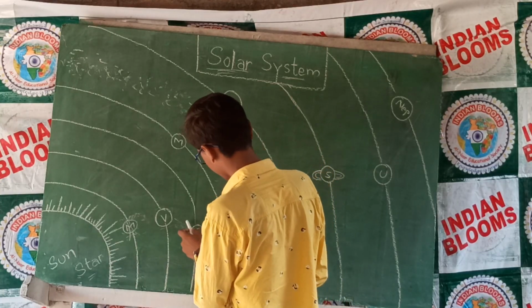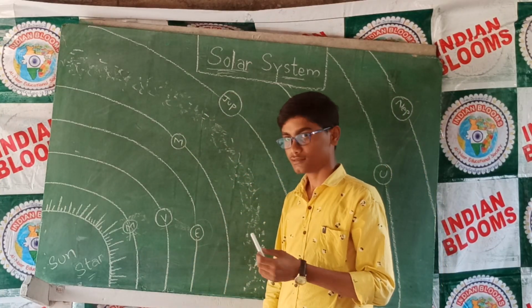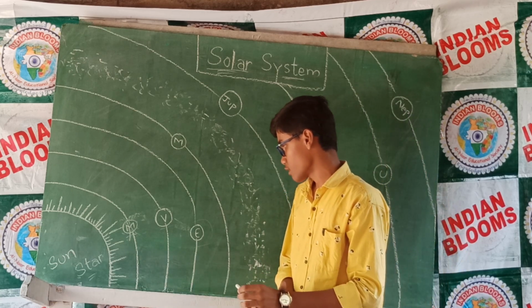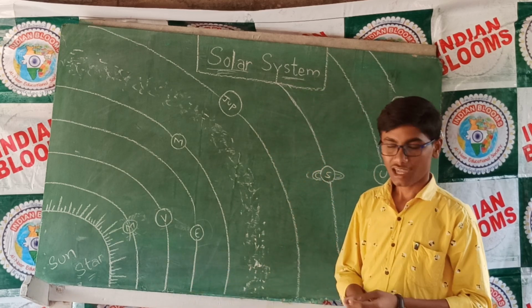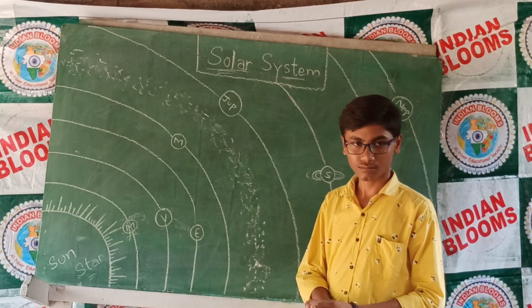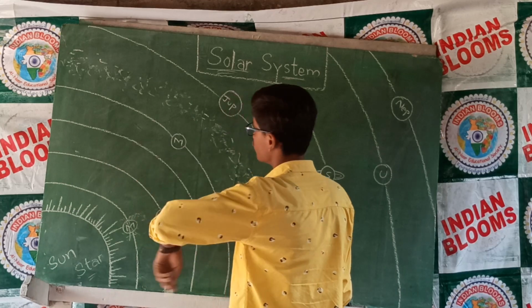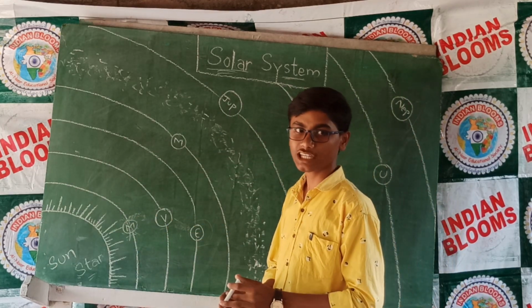Next, coming to Earth. Earth is the third planet from the Sun, at a distance of 15 crore kilometers from the Sun. Earth is the only planet where life is known to exist, and the only planet where we are sitting and discussing this topic. Earth completes its whole revolution in 365 days, 6 hours with a speed of 30 kilometers per second.